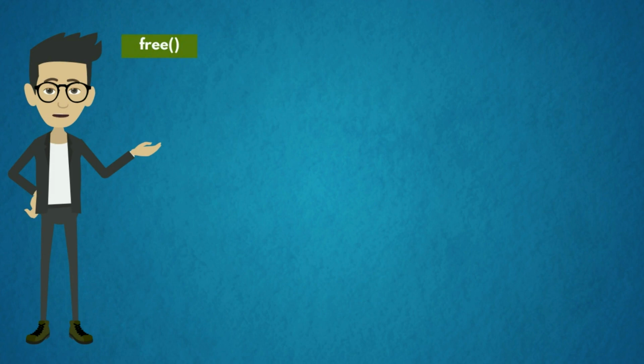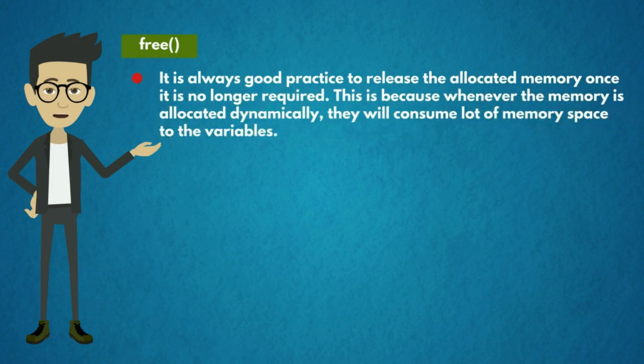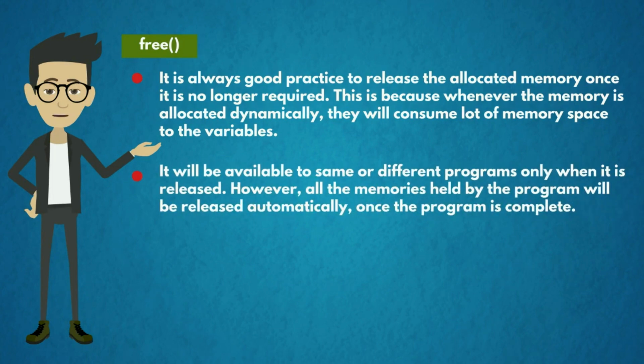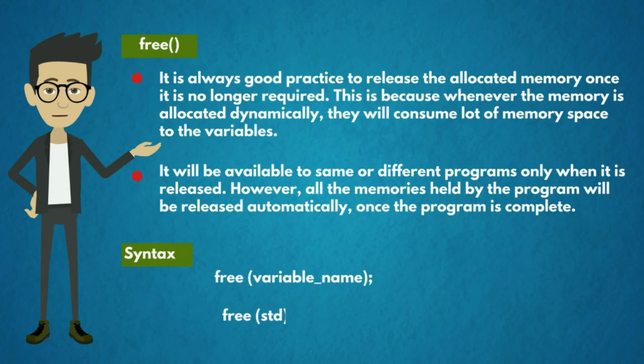Fourth function is free. It is always good practice to release the allocated memory once it is no longer required. This is because whenever memory is allocated dynamically, it consumes a lot of memory space. It will be available to the same or different programs only when it is released. However, all the memory held by the program will be released automatically once the program is complete. The syntax is free(variable name). Example, free(std), where std is the variable name.